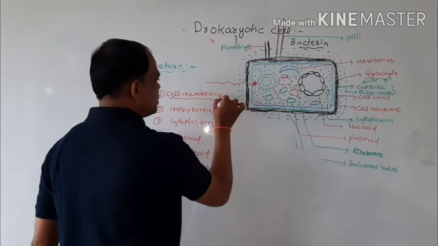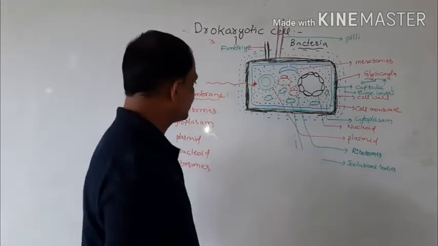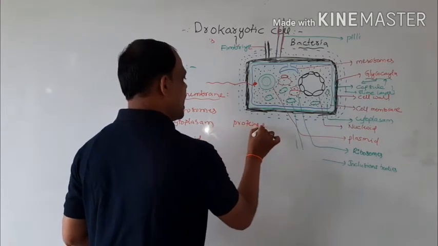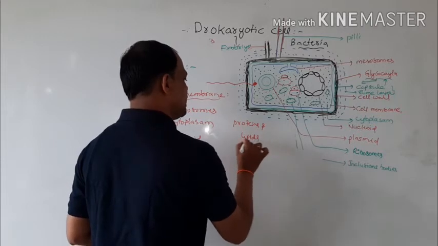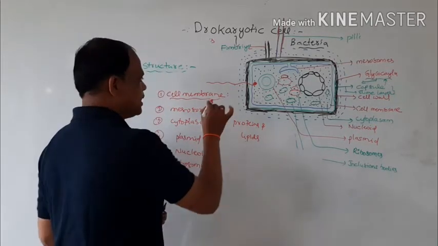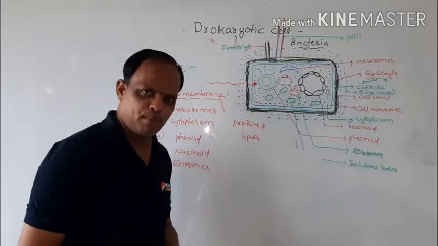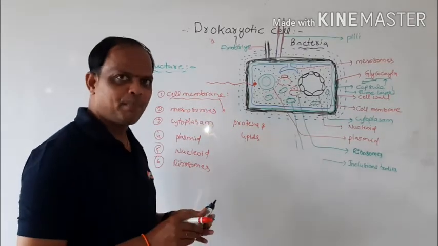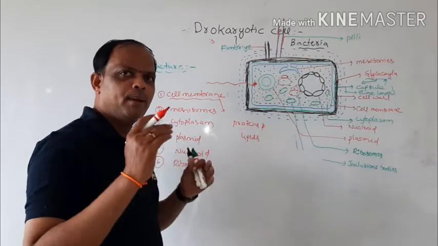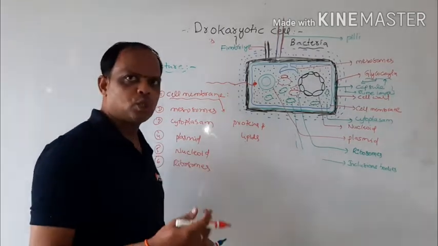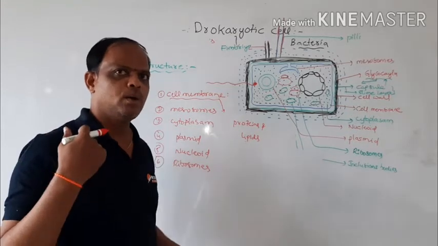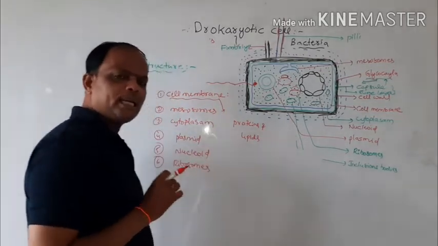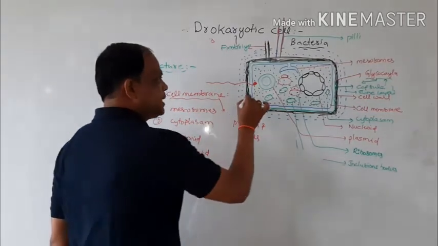Okay, right. Cell membrane. The cell membrane is made up of proteins and lipids. It acts as a semi-permeable membrane. This is a very important point. The membrane allows ions to pass from the external side to the internal side and from internal to external. This is called the cell membrane.